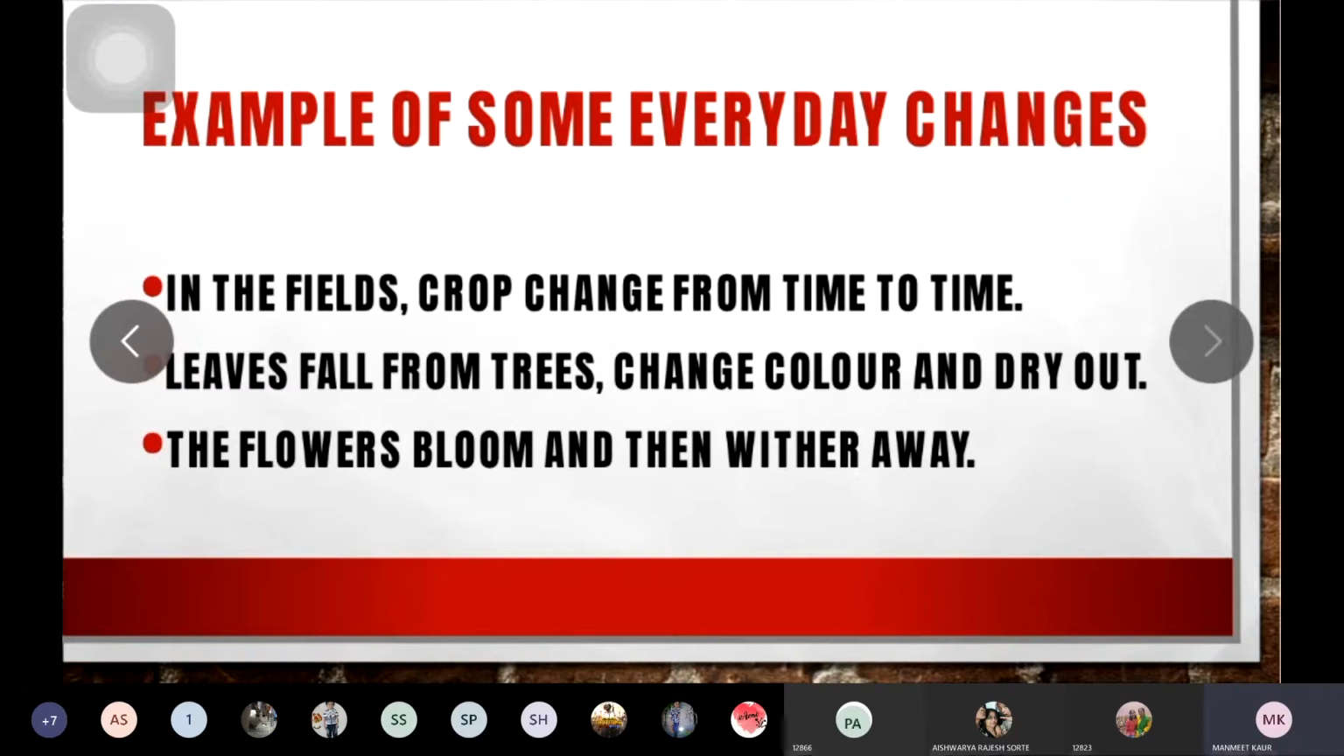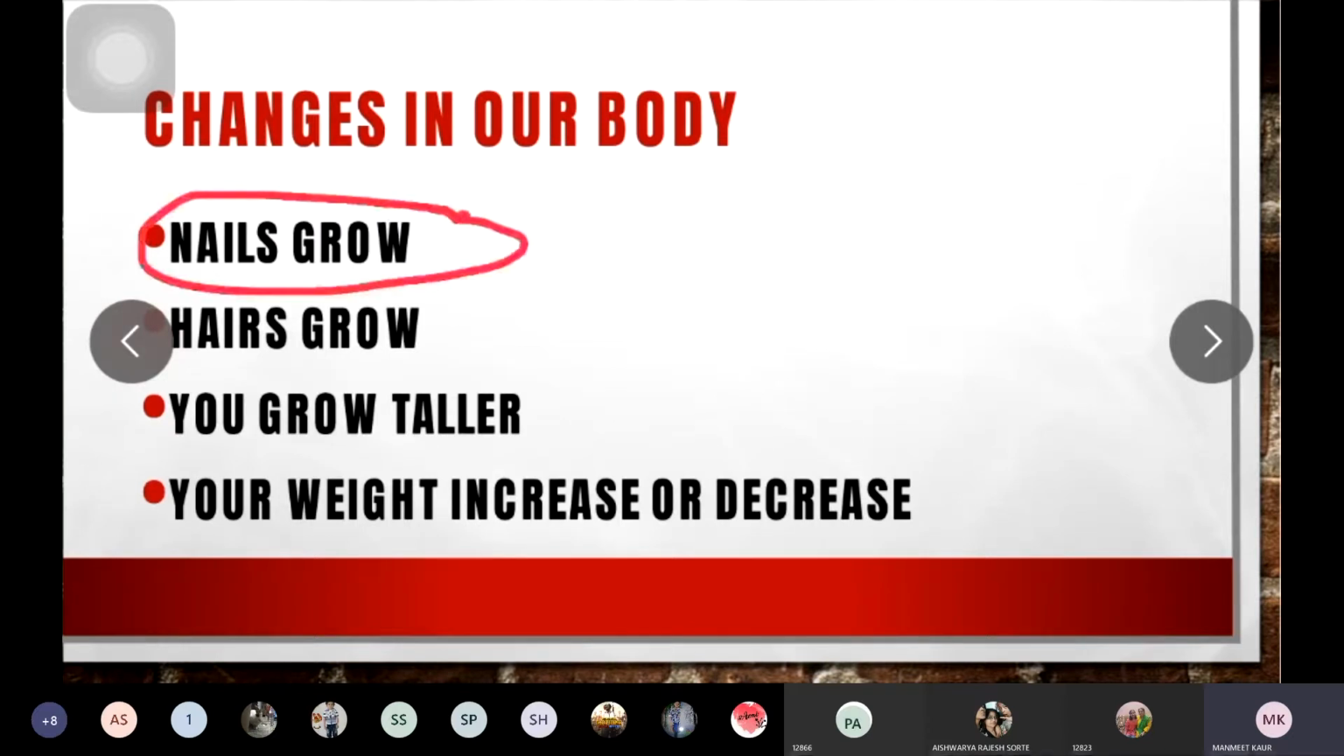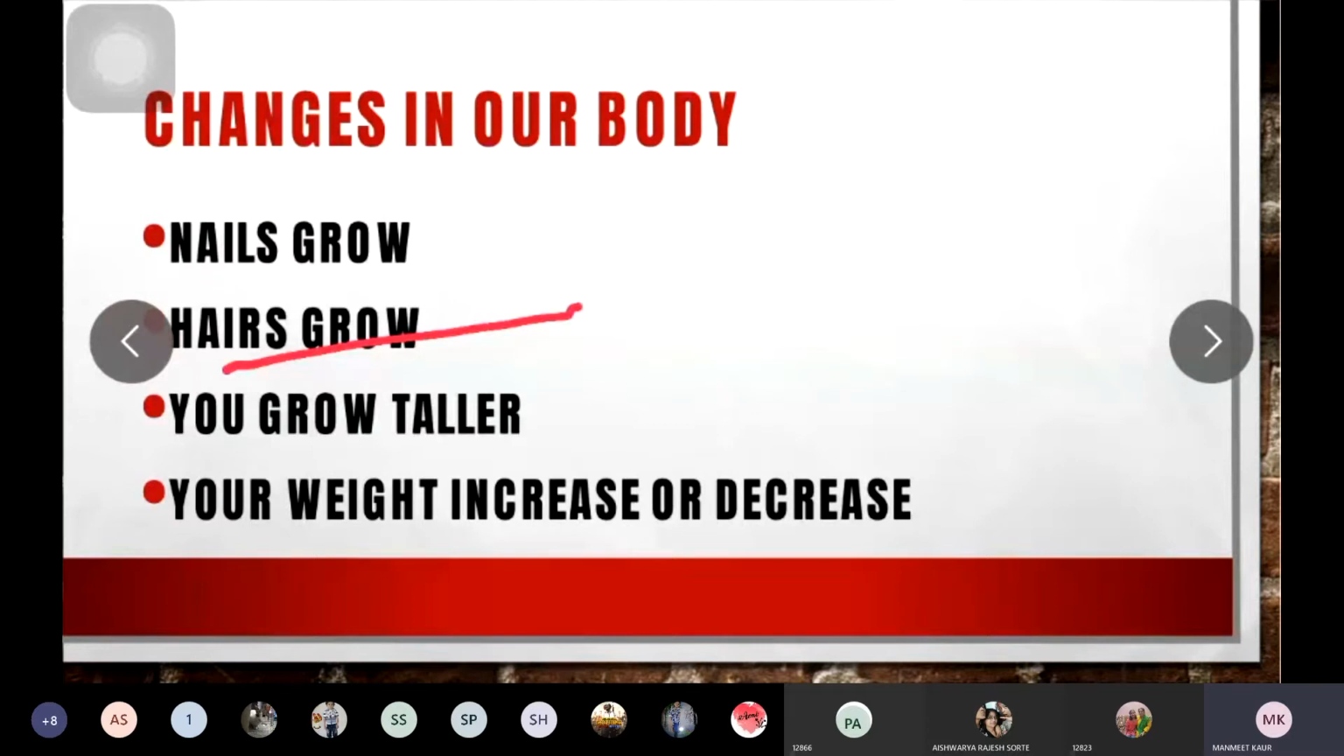So these were the examples of some everyday changes that you see. Now next you will see the changes in our body. What kind of changes do you see in your body? Your nails grow. Today, if you are cutting your nails using a nail cutter, then after 2 or 3 days your nails will grow again. So this is a type of change that is occurring.